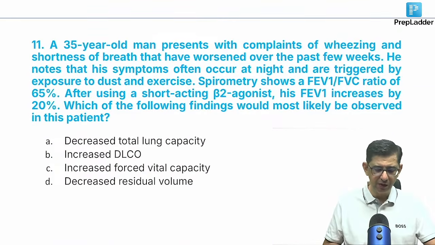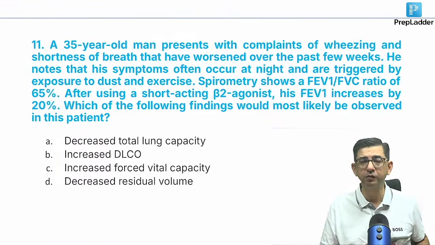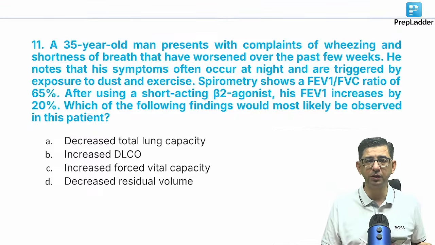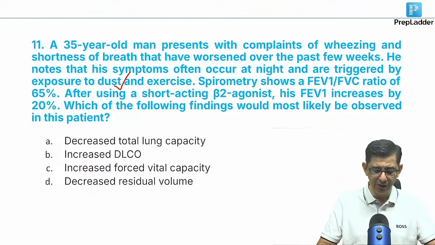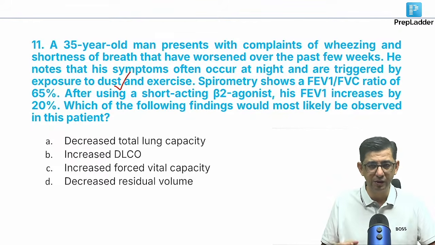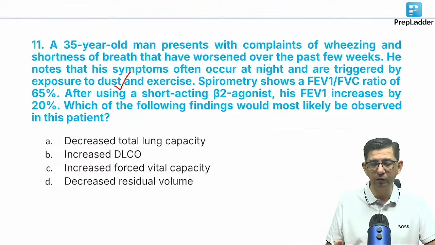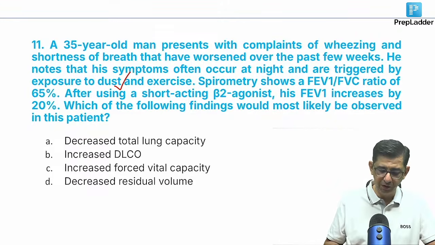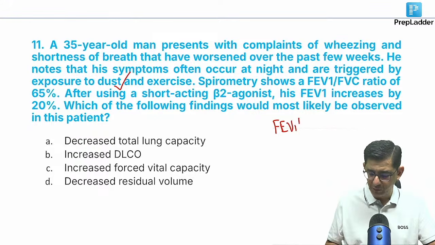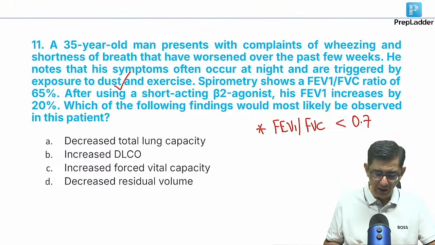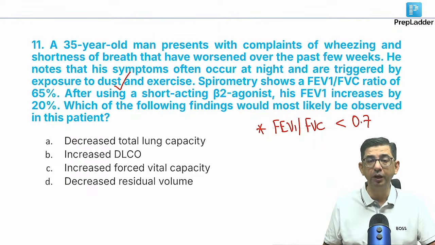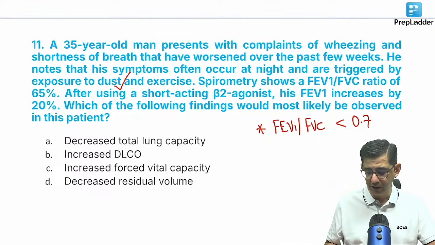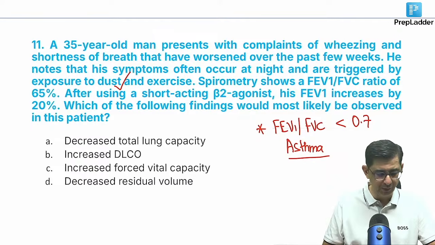We have this guy, he's having wheezing and shortness of breath for the previous few weeks. And in this patient, every time he's exposed to dust and exercise, the symptoms worsen. Like after this crazy winter setting in with the smog, people who are asthmatics are bound to suffer. The FEV1/FVC ratio is given to be less than 0.7, so that makes us think of either asthma or COPD. And then you have an FEV1 increment of 20%, so that makes the diagnosis asthma. Though initially I thought he might be giving me a question on COPD as well.